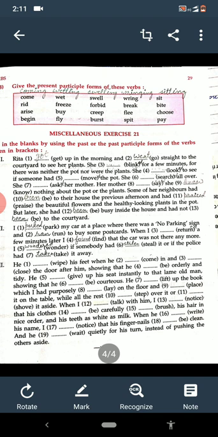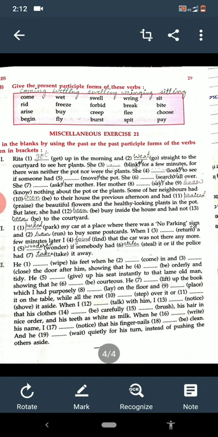You can do it very easily, and it is your homework for the day. You will write the present participle form of these words, means you will write plus ing with them: riding, freezing, forbidding, breaking, biting, arising, buying, creeping, fleeing, choosing, beginning, flying, bursting, spitting, and paying. Okay, now you can write them very easily.